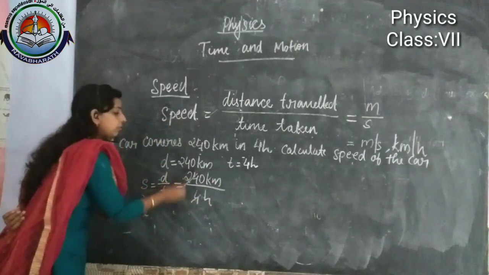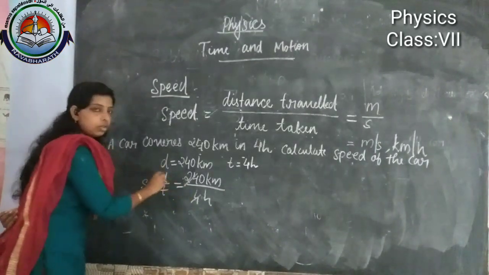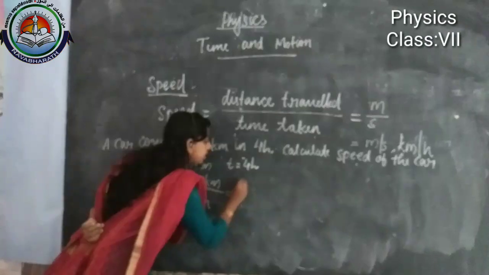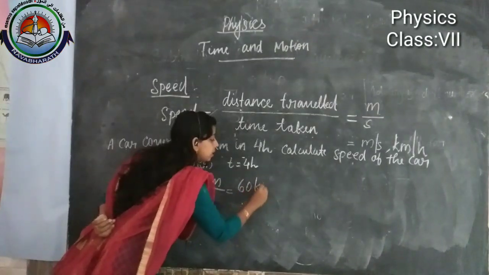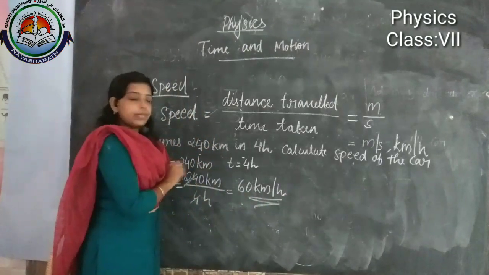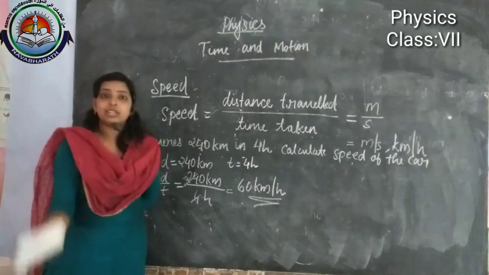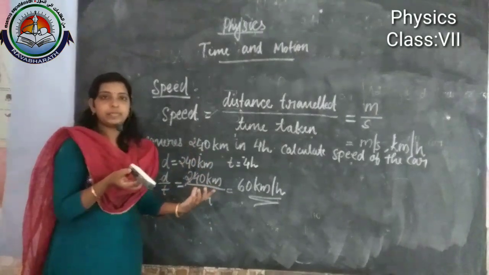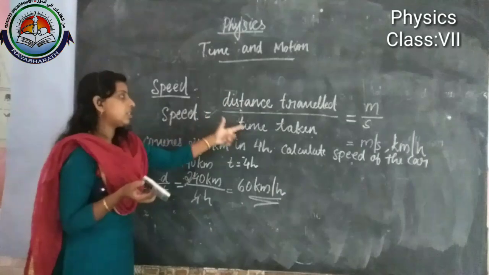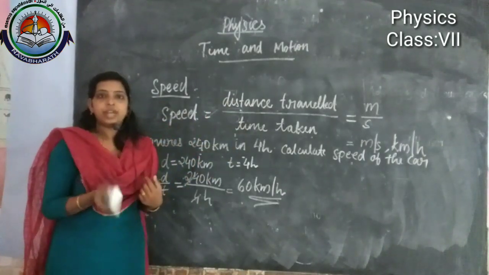Can we divide 24 by 4? Yes, 6 4s are 24. Then we will get the answer 60 kilometer per hour. Okay, 60 kilometer per hour is the speed of the car. That means if we know the distance and time, we can easily calculate the speed of the vehicle. Are you clear?